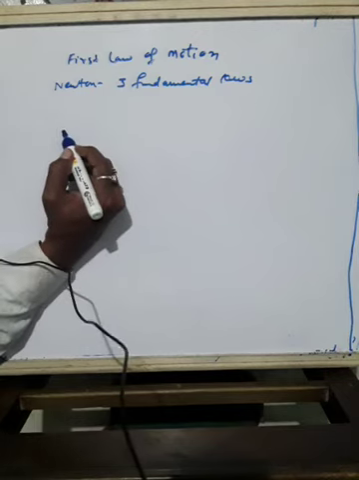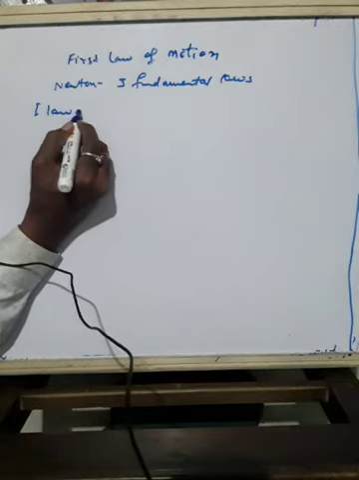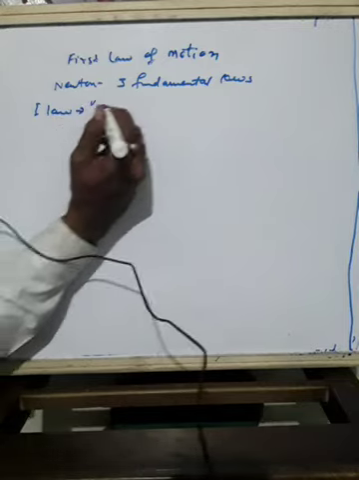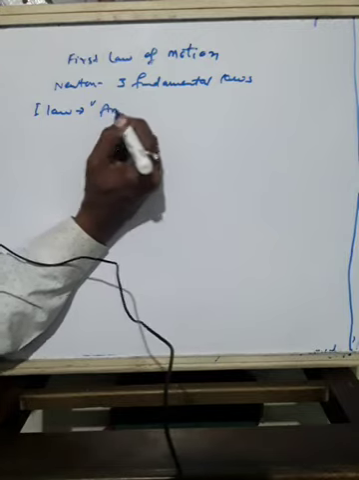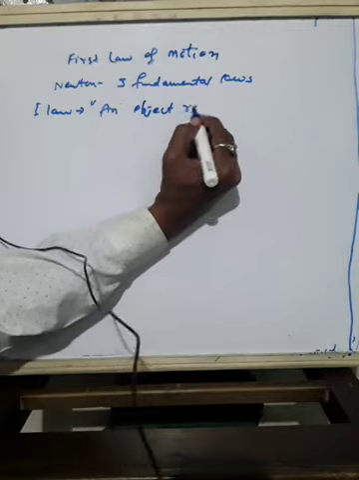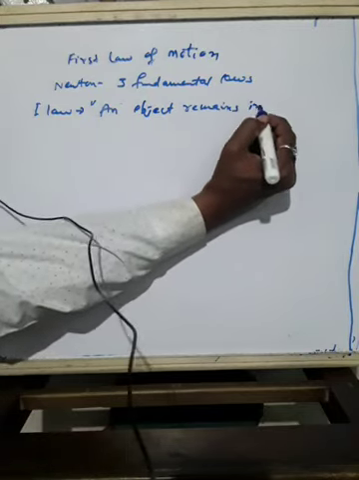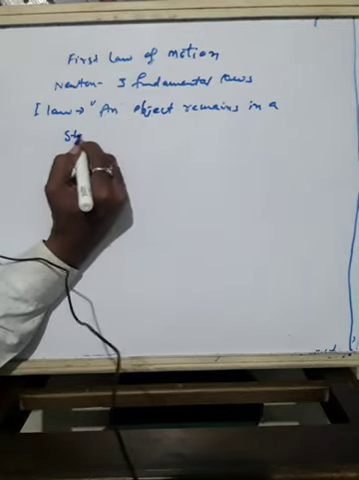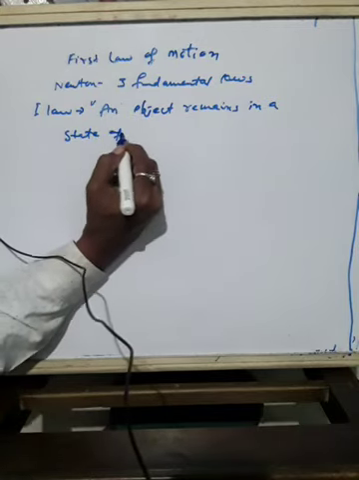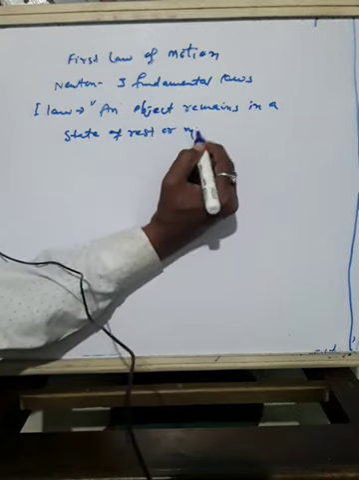The first law of motion is stated as follows. What does the first law state? The first law statement is: an object remains in a state of rest or motion.